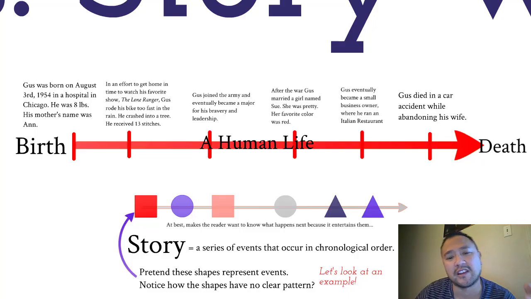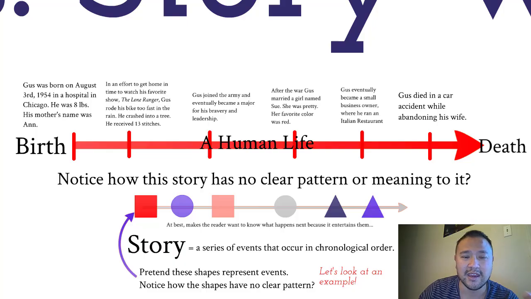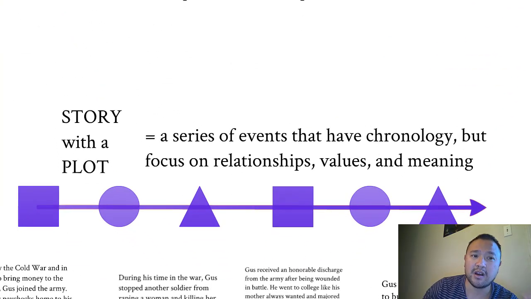So now let's take a look at Gus's life rewritten, okay? Because Gus's life, as it stands right now, has no pattern. Therefore, it has no literary meaning to it, okay? So, a story with a plot is a series of events that have chronology, but they focus on relationships, they focus on values, and most importantly, they focus on meaning.